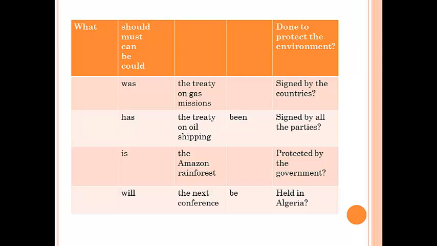The auxiliary "is", the subject the Amazon rainforest, the verb protected by the government. The auxiliary "will", the subject the next conference, the verb held in Algeria.